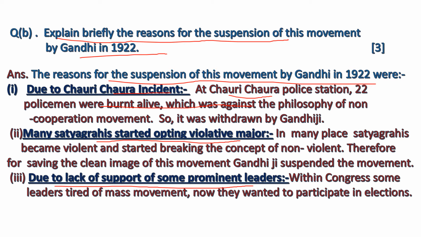So it was withdrawn by Gandhiji. In many places, satyagrahis became violent and started breaking the concept of non-violence. Therefore, to save the clean image of this movement, Gandhiji suspended it, because he didn't want to accept the method of violence.